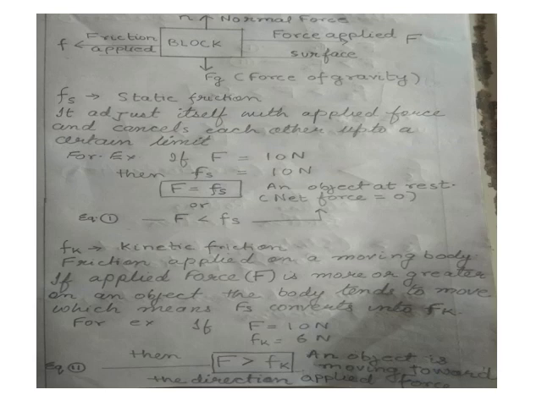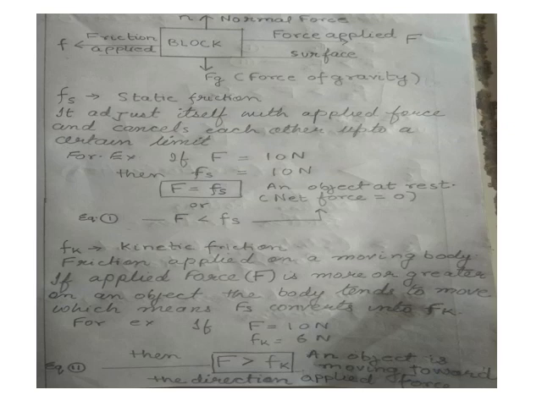Now here on the top, a block is kept on a surface where a force acts in the downward direction, Fg, the force of gravity. To overcome Fg, a normal force is applied, which is opposite to it. Now, while pushing, a force is generated denoted as capital F, and to oppose the motion, a frictional force is applied, represented as small f.